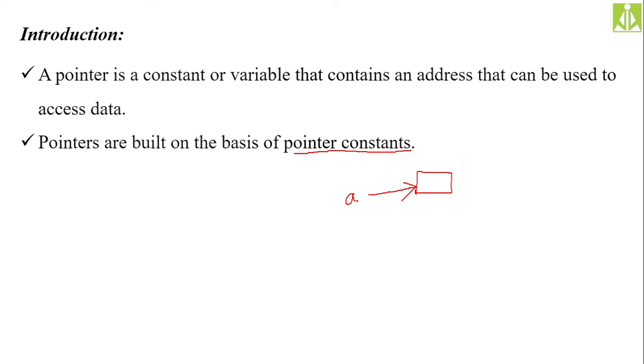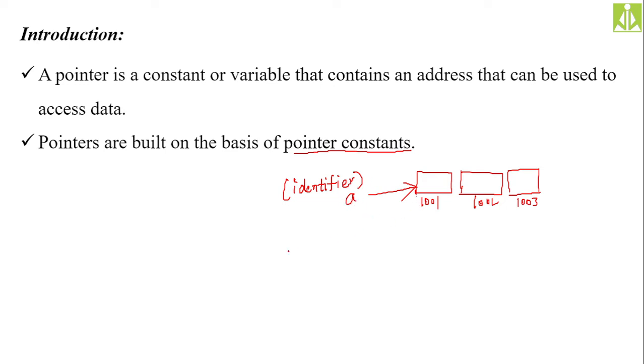When you are creating the identifier for that variable, the identifier for that memory location will become a. Now this is your identifier. But at the same time, every memory location, let us take another memory location like this. We are going to have all the memory locations inside your computer. Let us say the address of the first memory location is 1001, the address of the second 1002, 1003. Likewise, we have all the memory locations. So now accessing the variable or the memory location with an identifier is one possible approach.